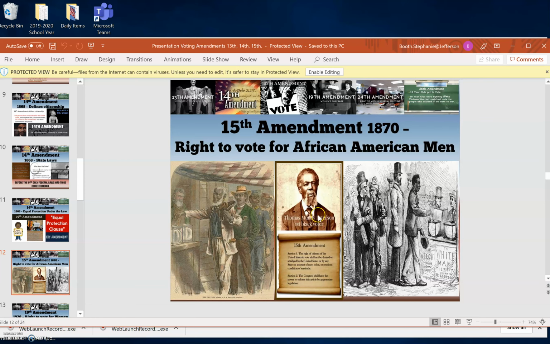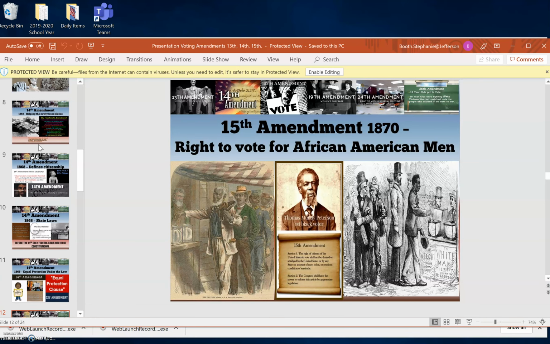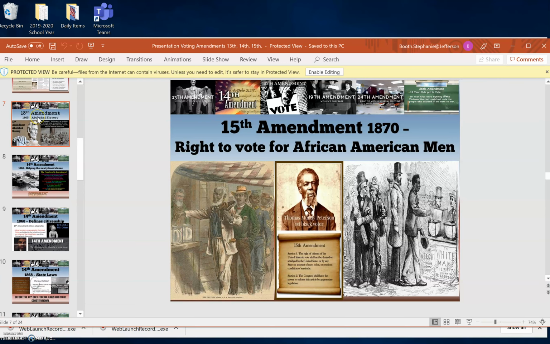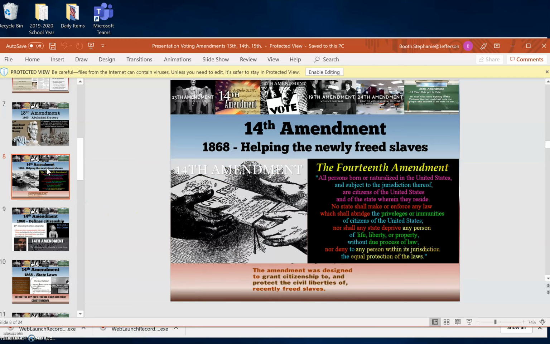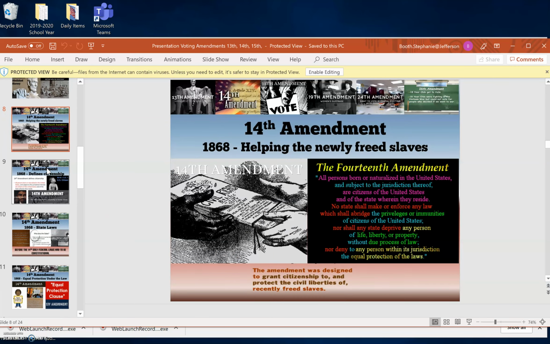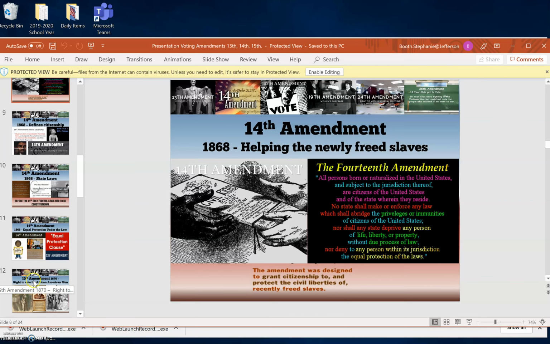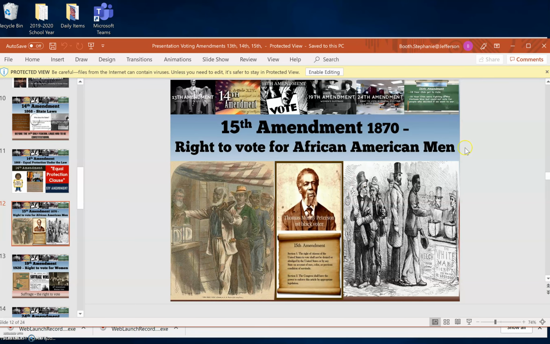So remember the 13th Amendment, let's go back. 13th Amendment abolished slavery. It made it illegal. 14th Amendment defined citizenship. And then the 15th Amendment granted voting rights to African American men. Do you see how these amendments continue to add to the rights of the African Americans that were being really just condemned and really persecuted against?